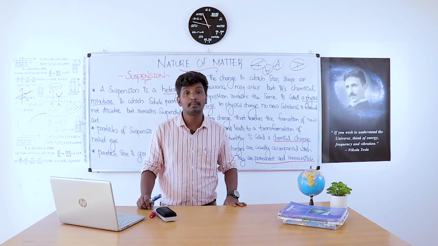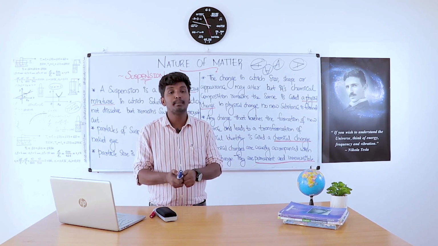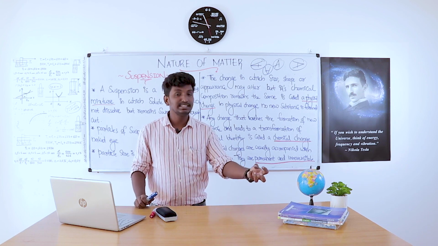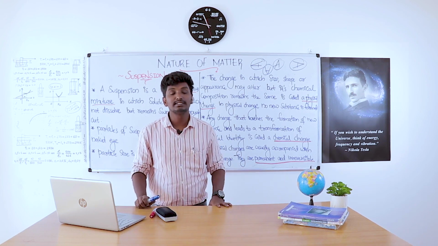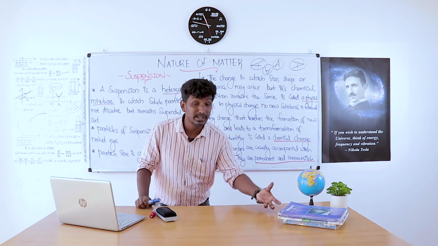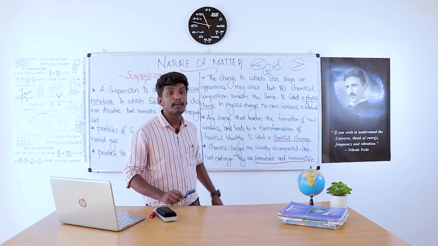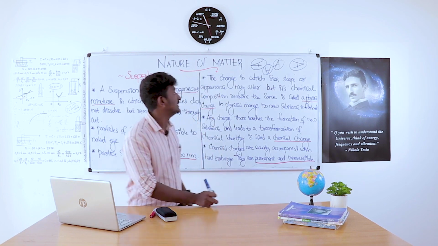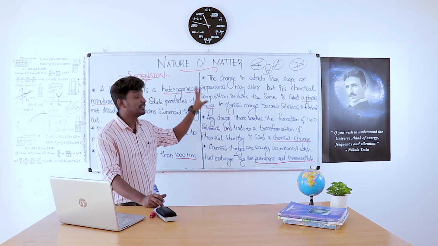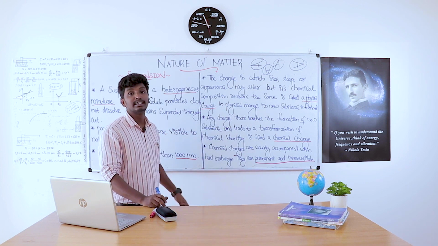Chemical changes are permanent. If we burn a paper to ash, then this ash cannot be converted back to that paper. That's why it is called permanent and irreversible. That's the difference between physical change and chemical change.